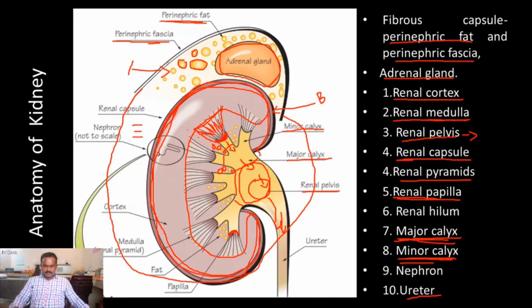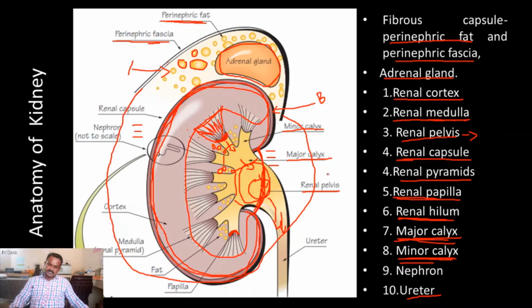Another important part of the kidney is the curvature area of the kidney, called the renal hilum. This is the renal hilum area which allows the ureter, renal vein, renal arteries, and renal nerves. So this curvature region is called the renal hilum.